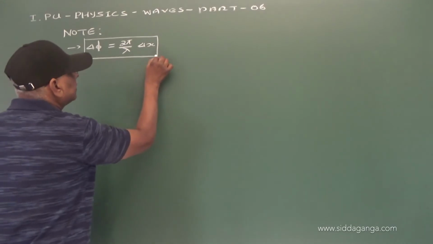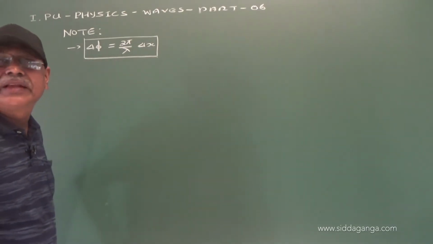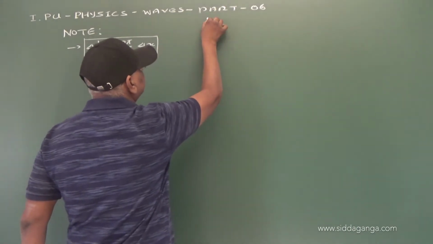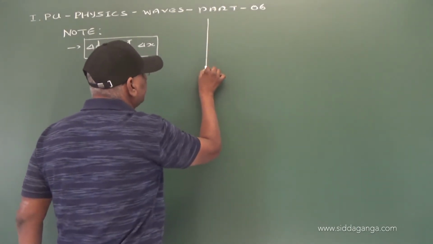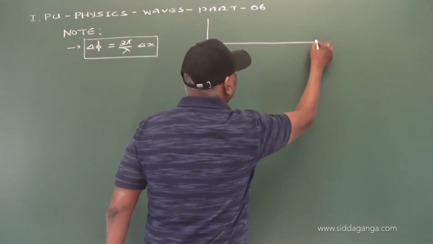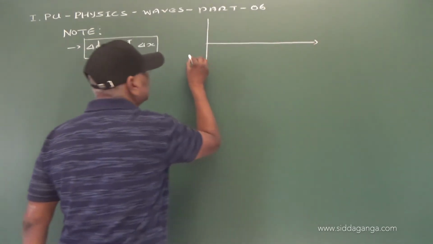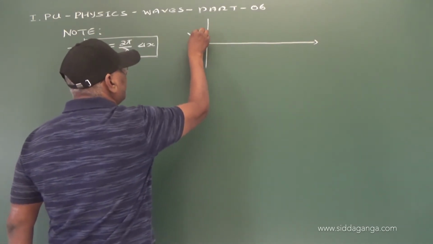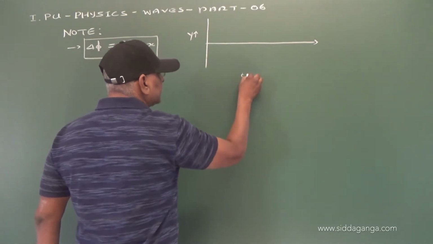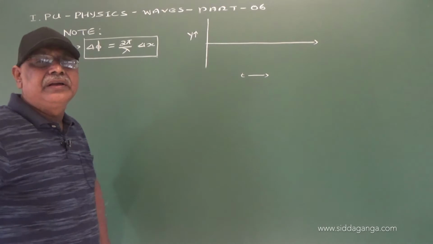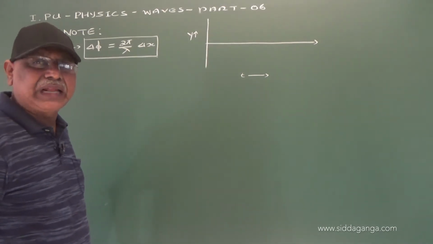Now, let us consider a progressive wave. A progressive wave can be represented by plotting a graph of the displacement of the particles of the medium with respect to time.